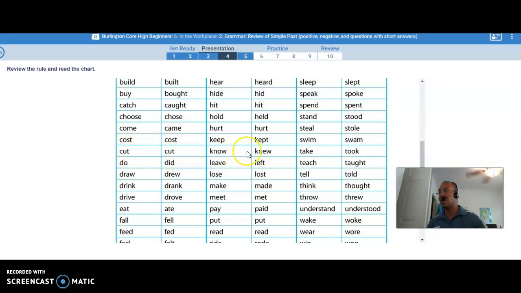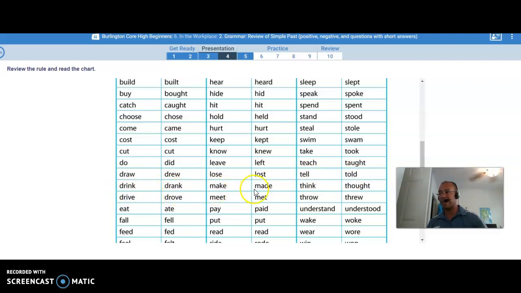Know, knew. Take, took. Do, did. Leave, left. Teach, taught. Draw, drew. Lose, lost is the past tense. Tell, told. Drink, drank.